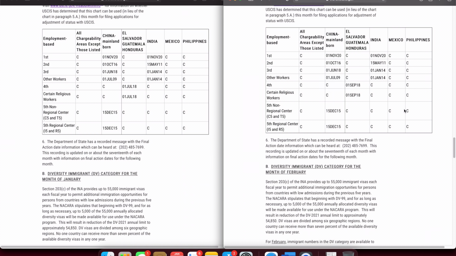Now this chart will not be used for EB1, EB2 and EB3. USCIS is asking to use the final action date chart. So this filing dates chart is really irrelevant at this point of time, and it will stay irrelevant for the rest of the year. It will only give us an indication where the final action date chart is progressing towards, but other than that, it does not have much significance.